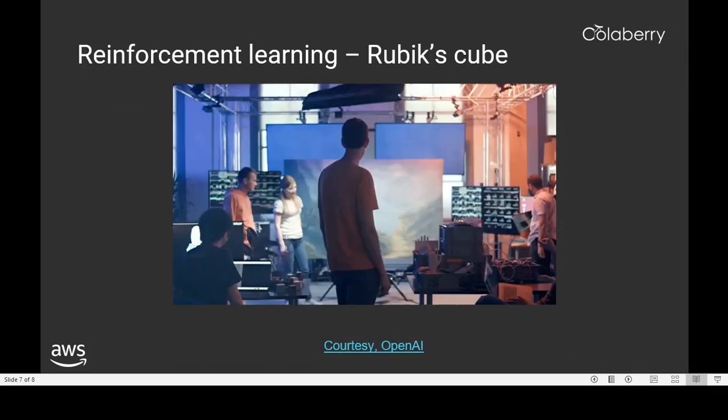Reinforcement learning can be used to train a robot system to solve a Rubik's Cube. Let us watch this video now.